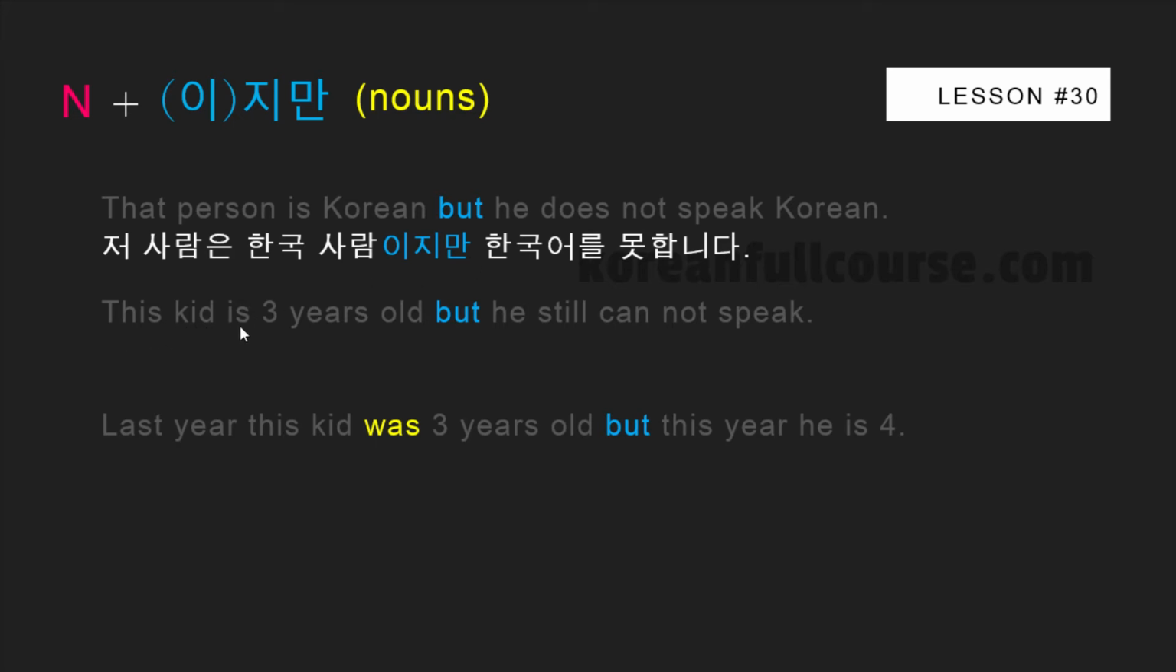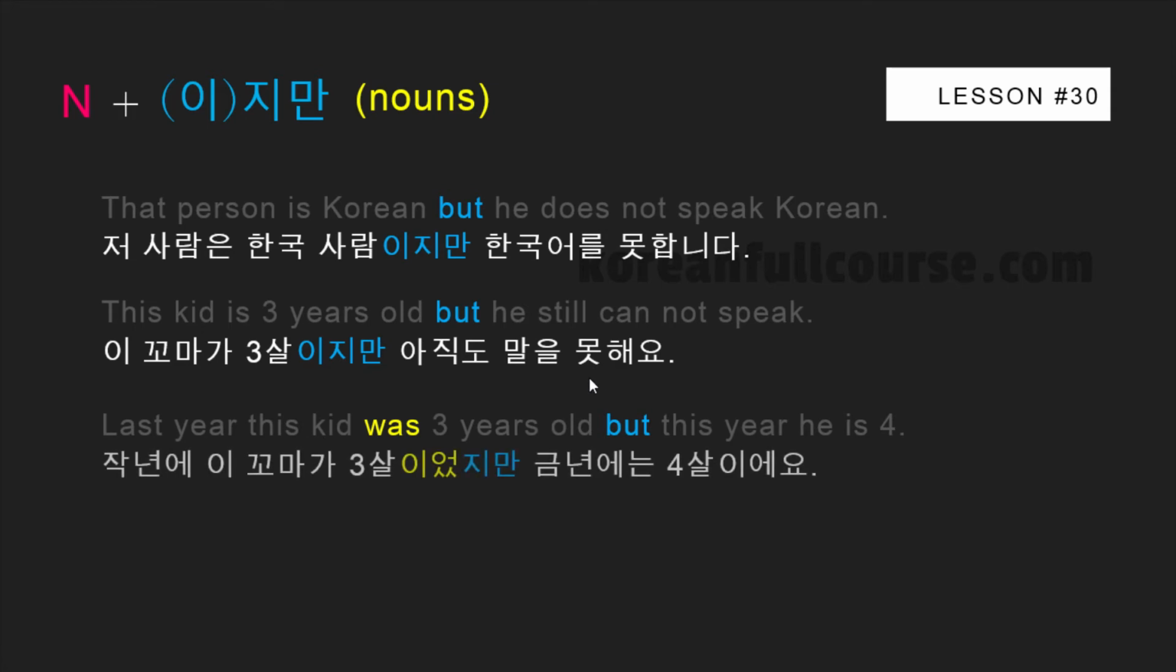Okay, the next sentence is, this kid is 3 years old, but he still cannot speak. 이 꼬마가 3살이지만 아직도 말을 못해요. If you don't understand this part, 말을 못해요, watch the lesson number 20. And this is how we use 지만 in the past tense. Last year, this kid was 3 years old, but this year he's 4. 작년에 이 꼬마가 3살이었지만 금년에는 4살이에요. If a noun ends with a consonant, use 이었, and if it ends with a vowel, use 였. For example, it was me, but 저였지만.